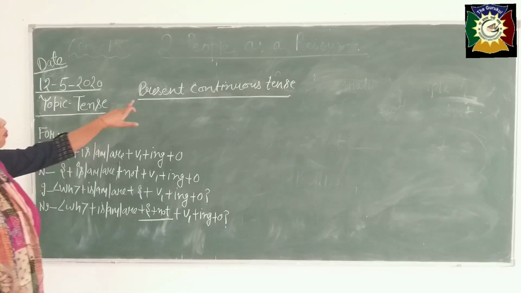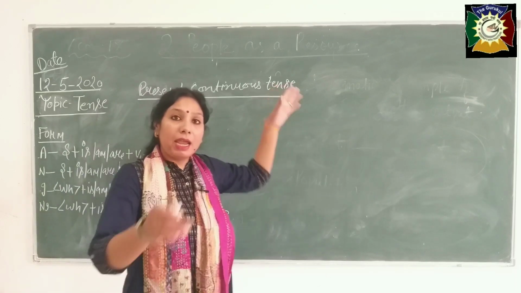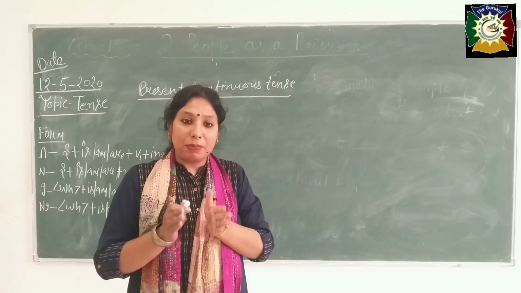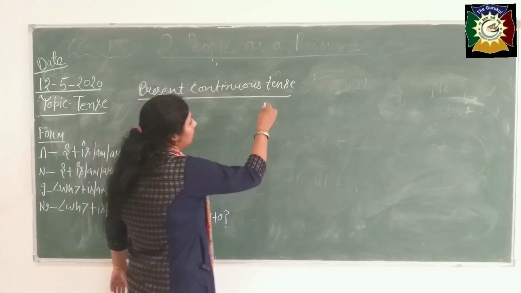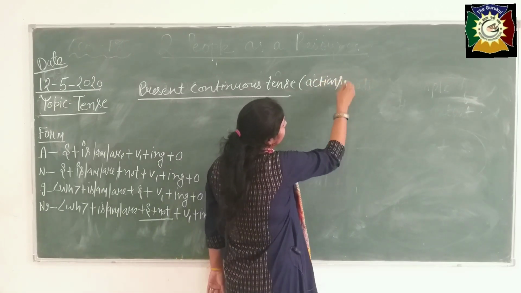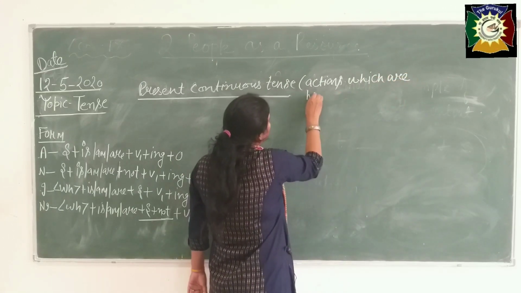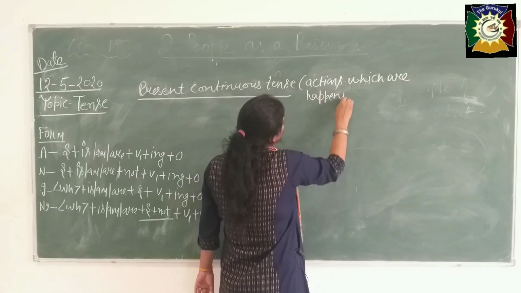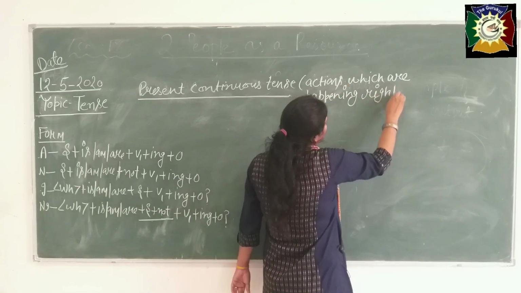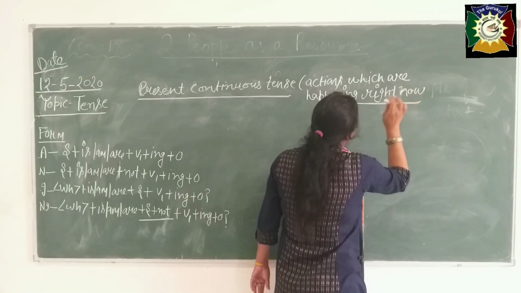Now first of all, what is the meaning of present continuous tense? It means actions which are happening right now, which are taking place right now. Actions which are happening right now. Give stress here, beta, right now.